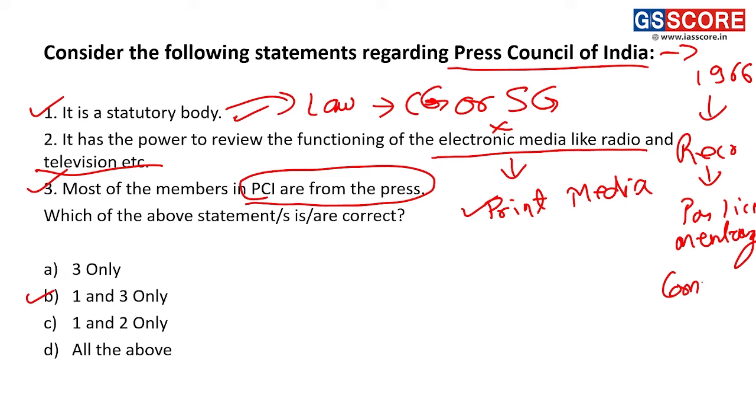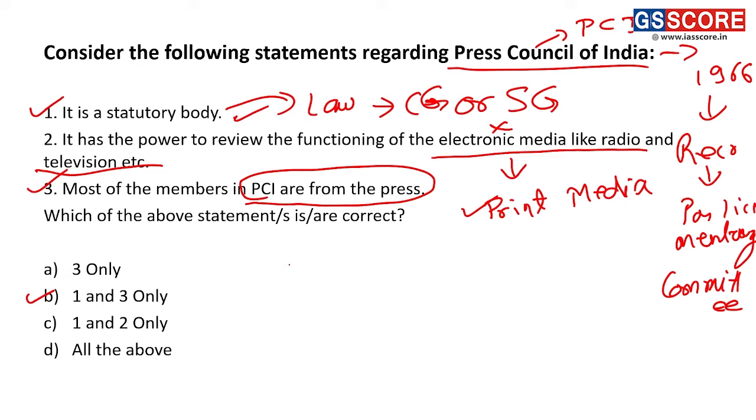It came into existence by the Press Council of India Act 1978. It is a statutory body.